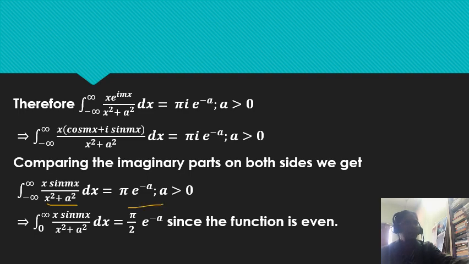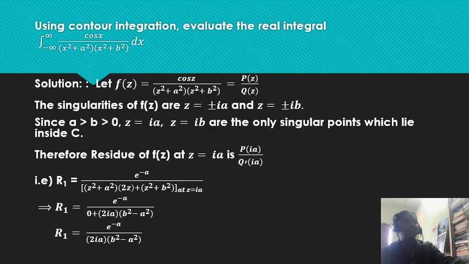Now, since the function is an even function, x is odd and sine is odd, therefore odd into odd function will become here an even function. Therefore, minus infinity to plus infinity can be written as 2 into 0 to infinity. And let us bring this 2 to the denominator here. Therefore, we get pi by 2 into e power minus a, since the function is even.